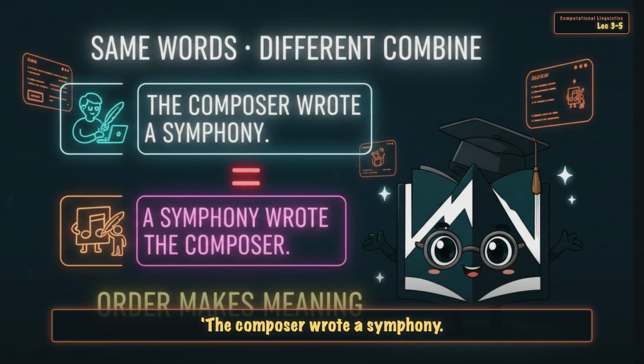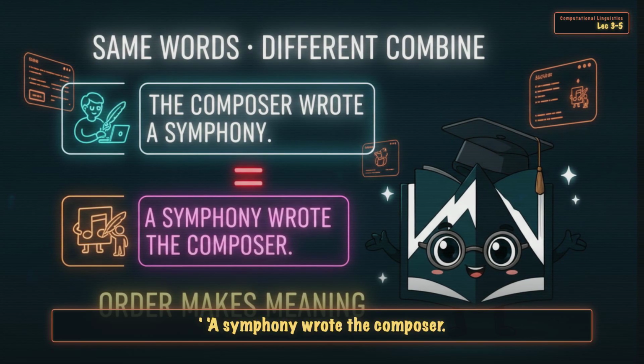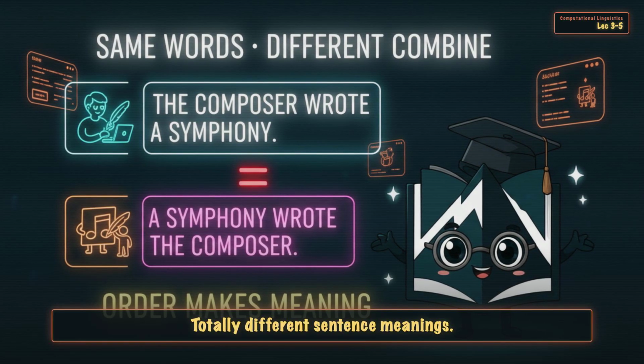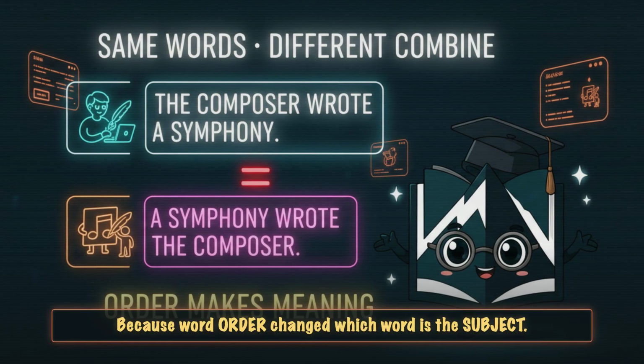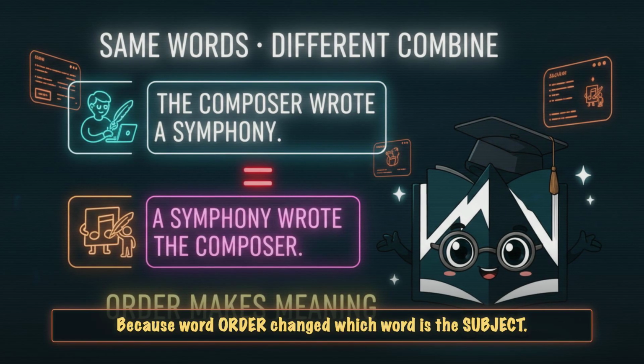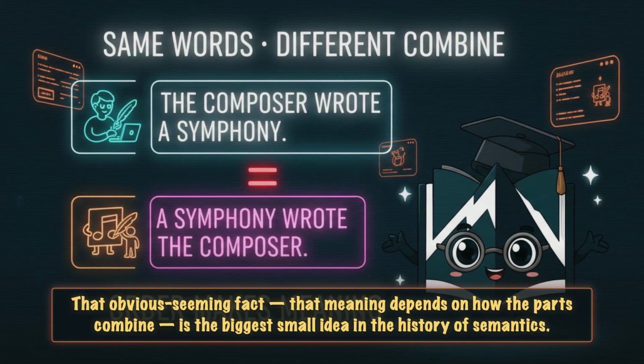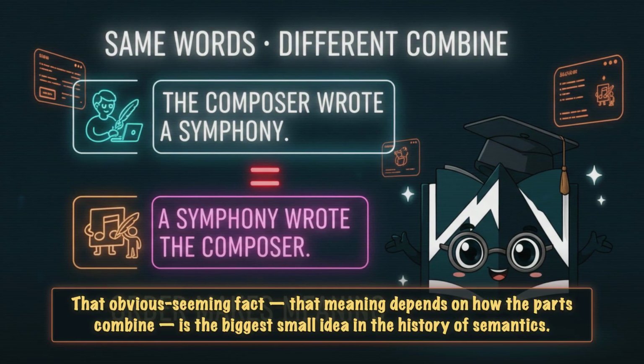The composer wrote a symphony. A symphony wrote the composer. Same six words, same word meanings, totally different sentence meanings. Because word order changed, which word is the subject? That obvious-seeming fact, that meaning depends on how the parts combine, is the biggest small idea in the history